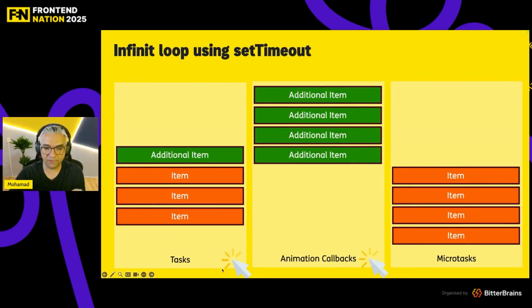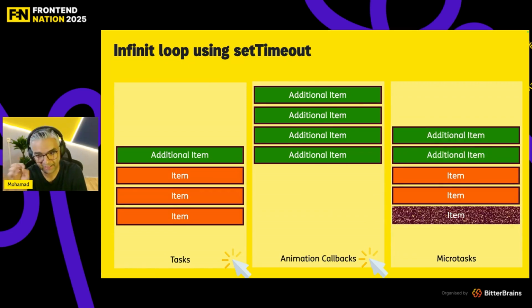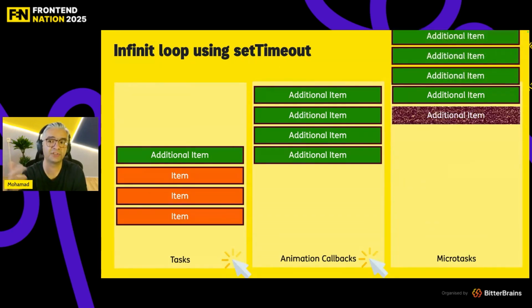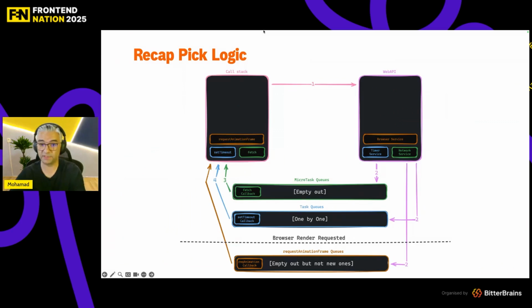So for tasks, our page would be responsive in an infinite loop, and in animation callbacks it would be responsive as well. But what about microtasks, which are promises? For promises, it picks the tasks, runs them, and also picks the additional items and runs them. So for microtasks, if you have an infinite loop, it's not going to keep your page responsive.